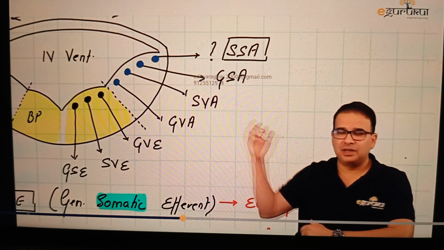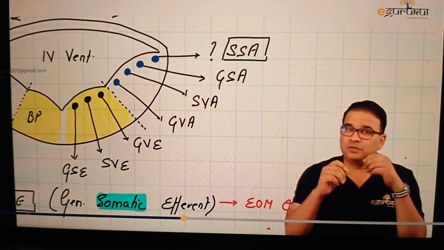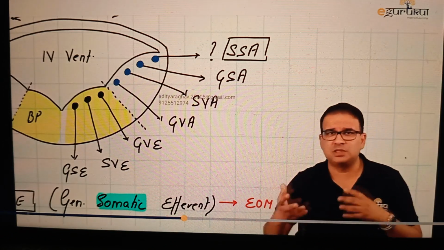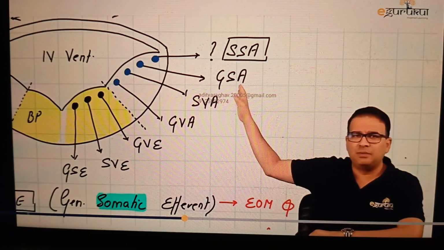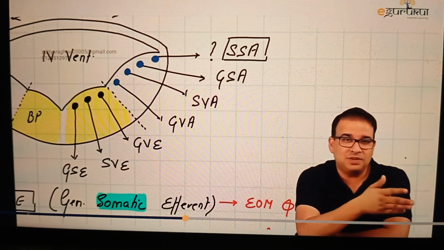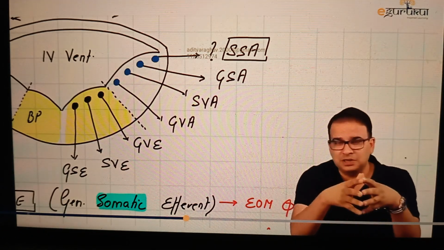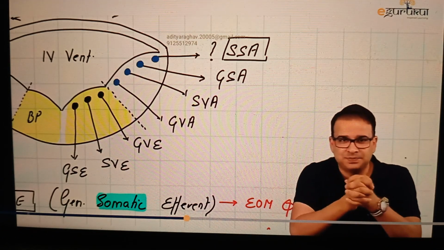GSA, general somatic afferent. Sensations are general but coming from somatic structures. So again the same pain, temperature, touch, pressure, but not from the viscera; they come from somatic structures like skin, muscle, periosteum, bone. All these sensations come under the GSA column. It's a very important column from the exam point of view as well. And then we have SSA, special somatic afferent. All the remaining three sensations apart from taste, like vision, olfaction, and hearing and balancing, come under SSA. The sensations are special, but they are derived from auditory or somatic structures.